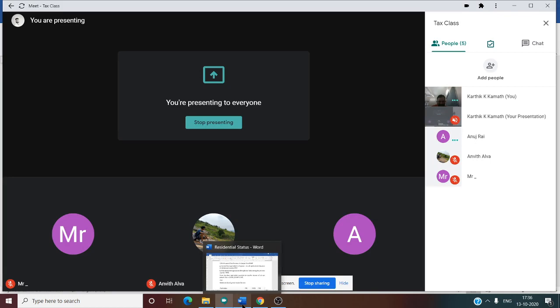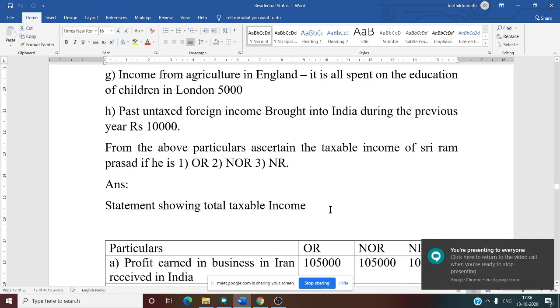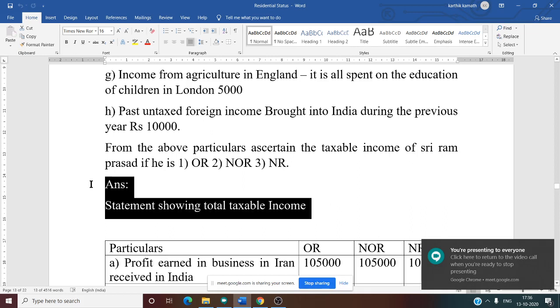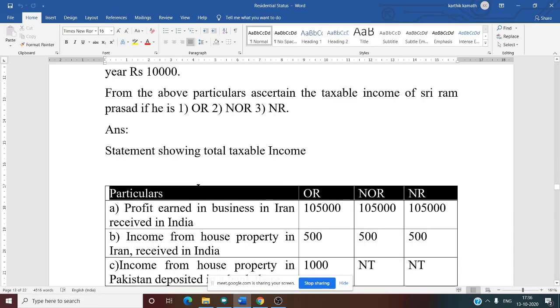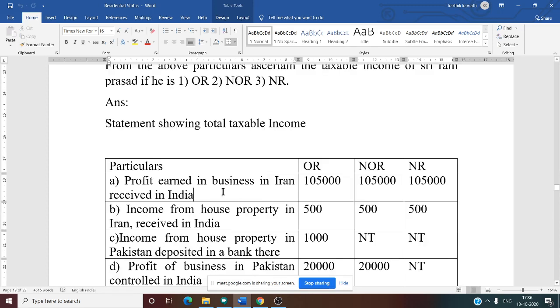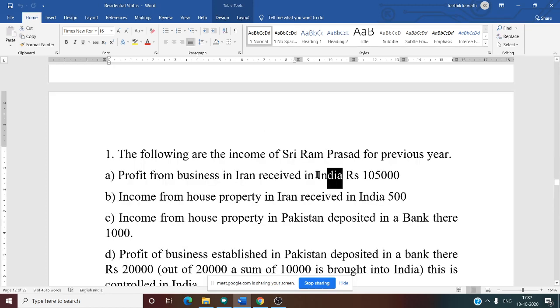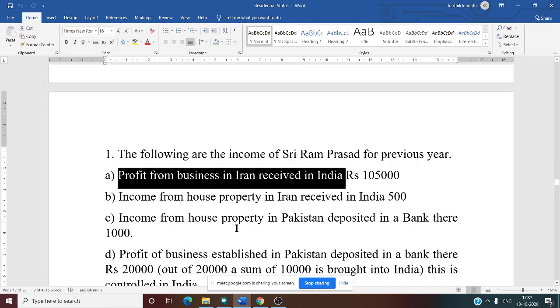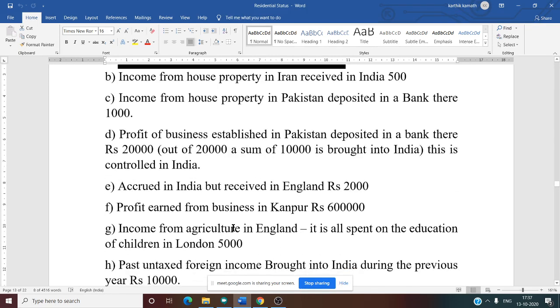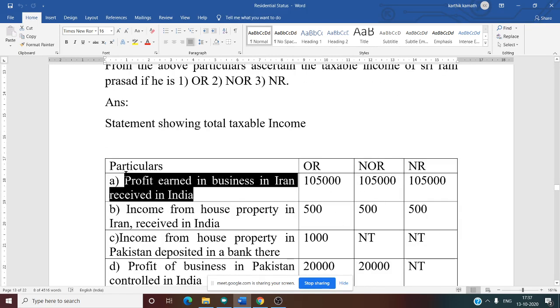Yes, sir. Now we'll solve the questions. See this, we have discussed about the question. Now the first thing we need to do while solving the question: statement showing total taxable income. You need to do the format, particulars, and make 3 columns. First column OR, second column NOR, third column NR. Then write the same thing that is given in the question, except for the amount. Profit from a business in Iran received in India. Same thing you need to write here in the solution part.